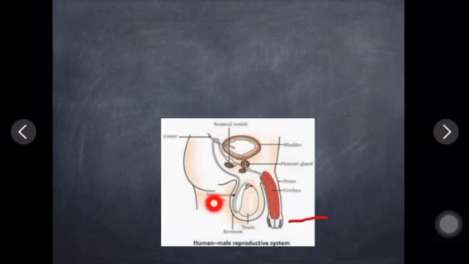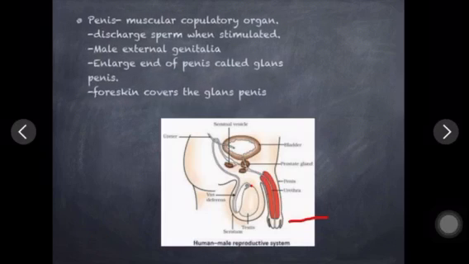Epididymis opens into vas deferens. Now this vas deferens continues and merges into the urethra portion. This urethra is a common passage for sperm as well as urine. So first we'll discuss the vas deferens, and with time we'll see the next.